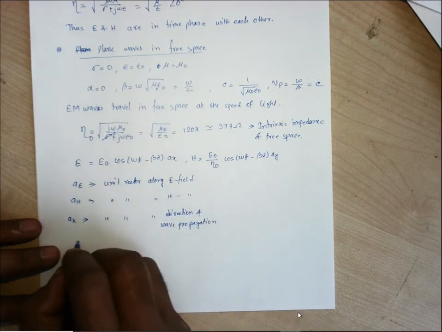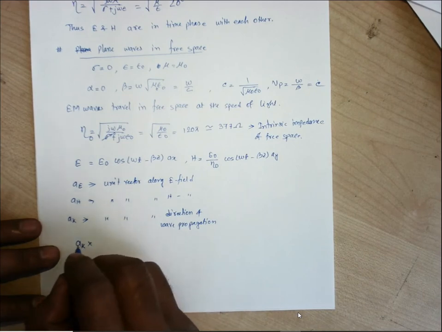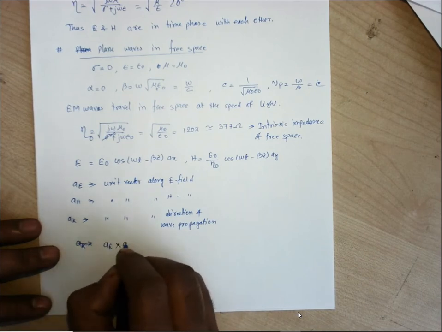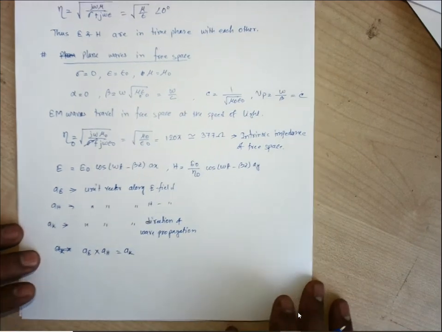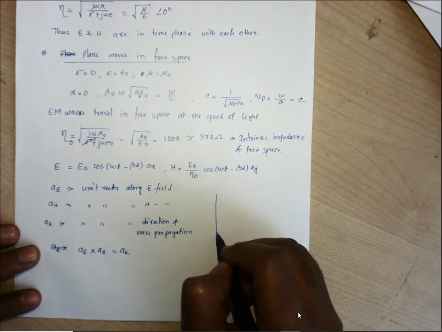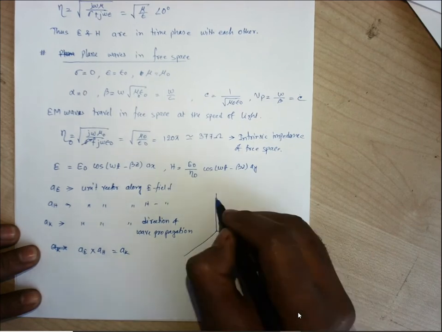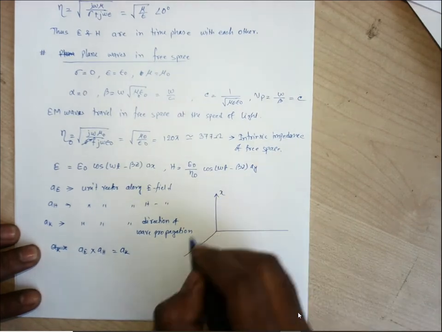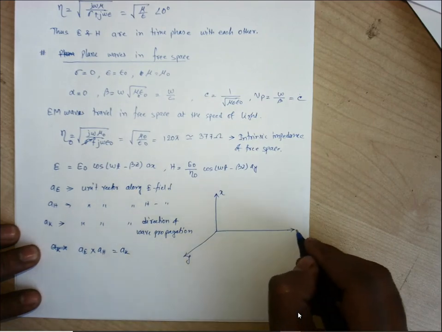If you take the cross product, let us consider aE cross aH, that will give us the direction of wave propagation. So if we draw like this, it is X, it is Y, it is Z.